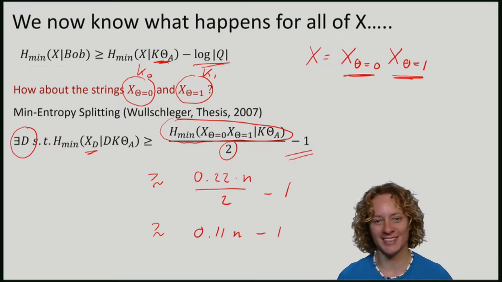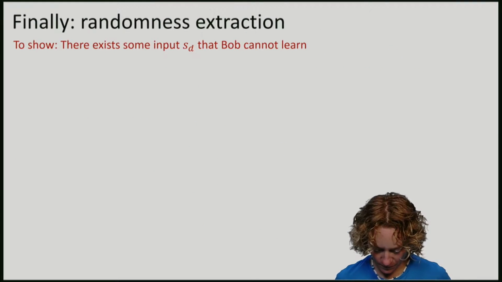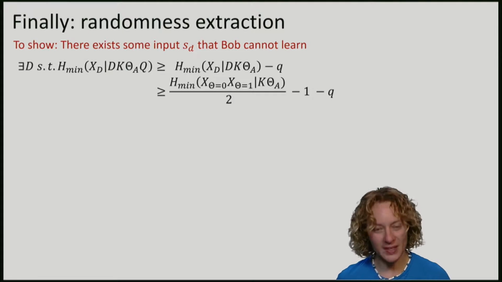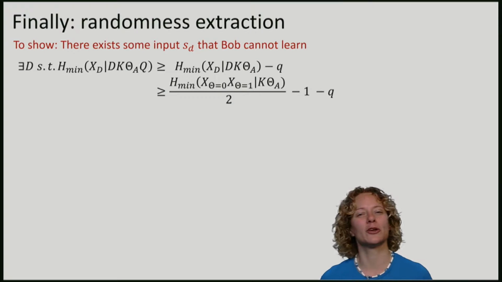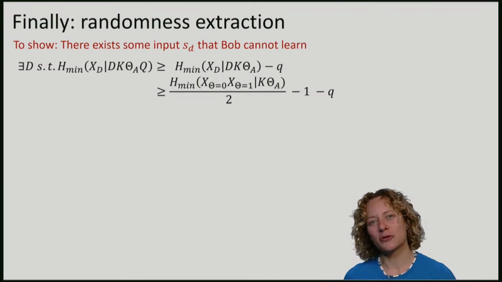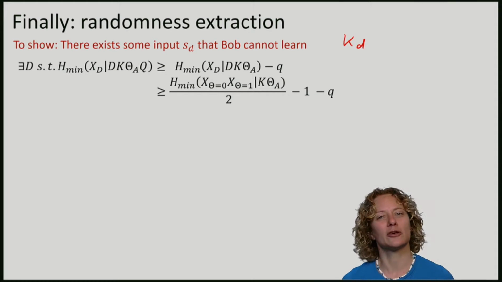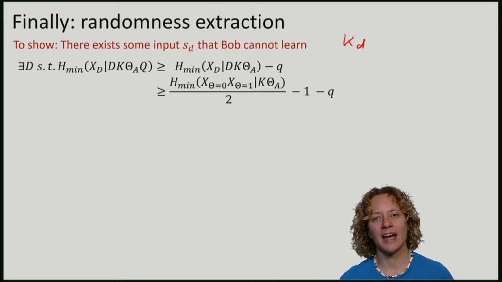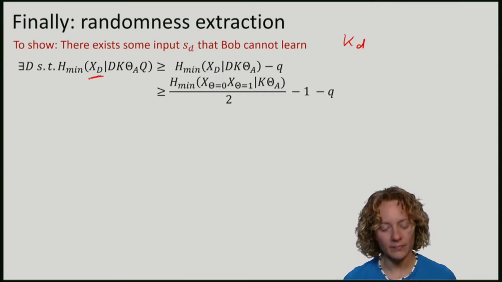So let's use this. Remember that in the security analysis, we want to show that there's some input that Bob cannot learn. And this is equivalent to showing that there exists one of these two keys, KD, that he cannot learn. And we can do that by showing that the min entropy of XD is large.